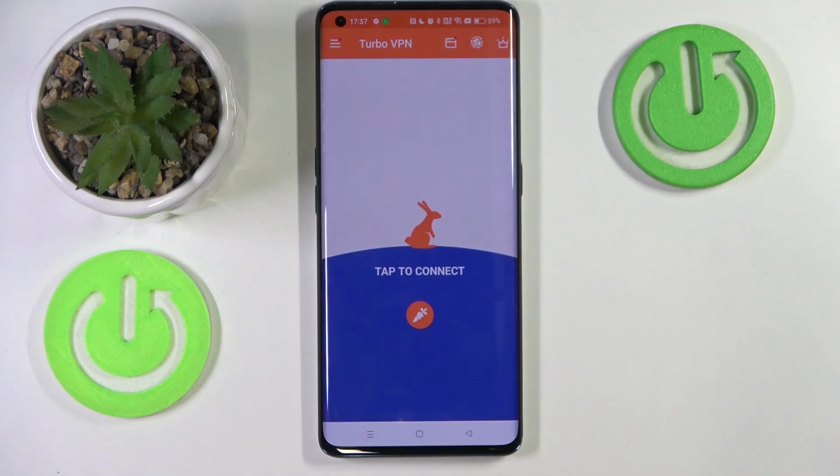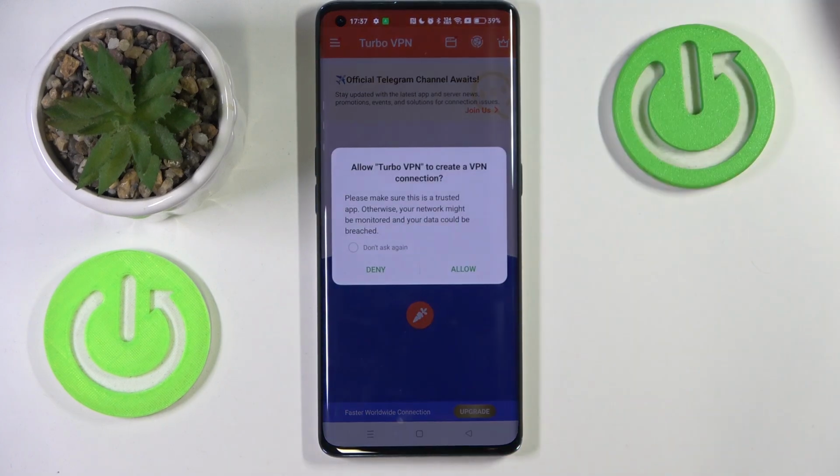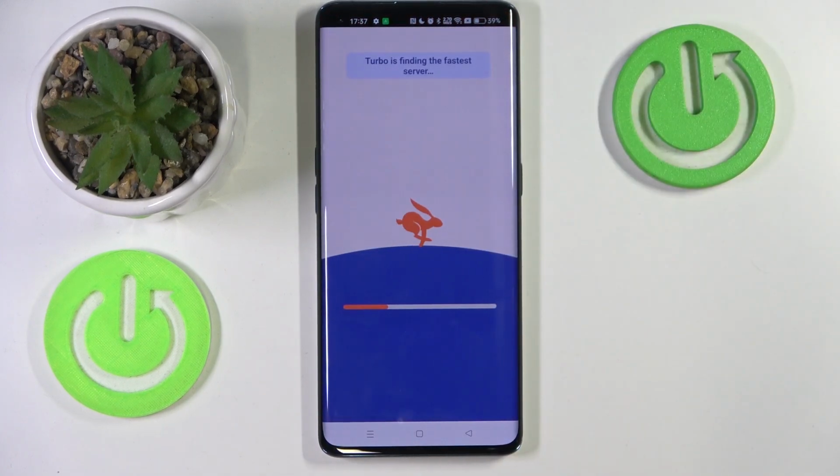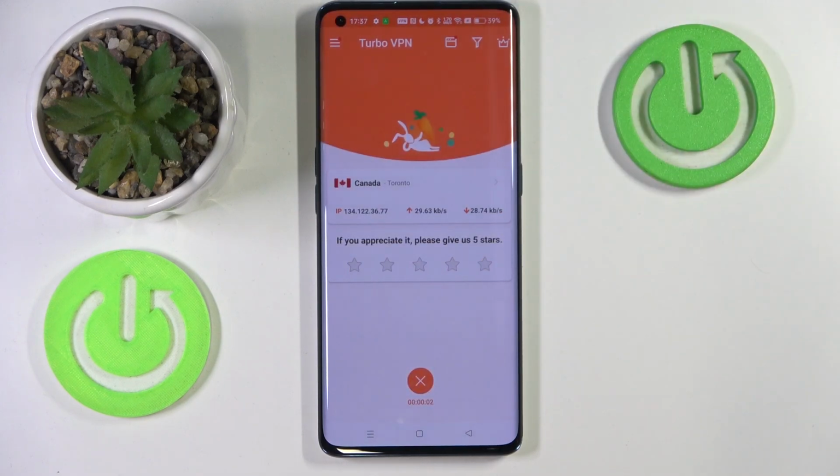And now you can close this ad. Then click consent and click on this button to start your VPN and then click allow. Now you can close this ad, and as you can see I am connected to VPN in Canada. So that's it for this video.